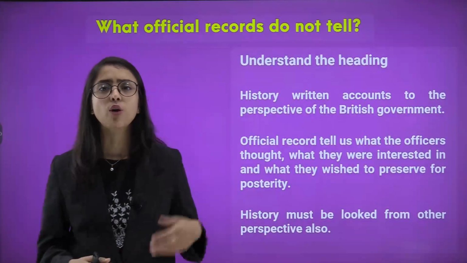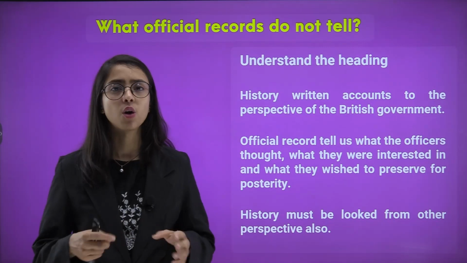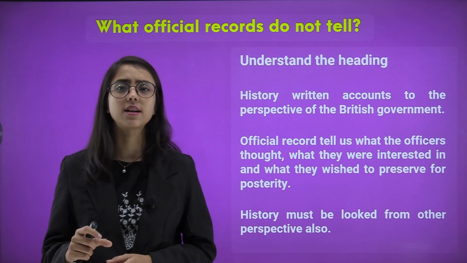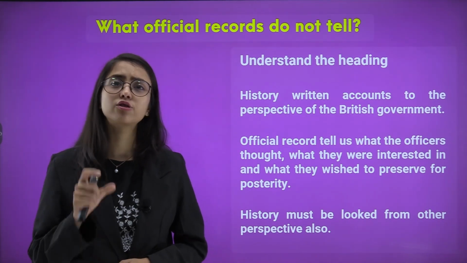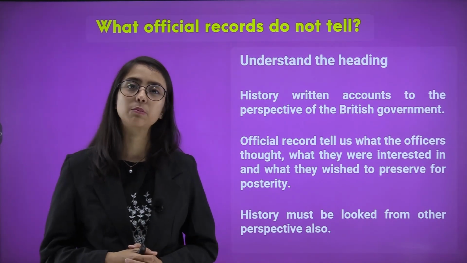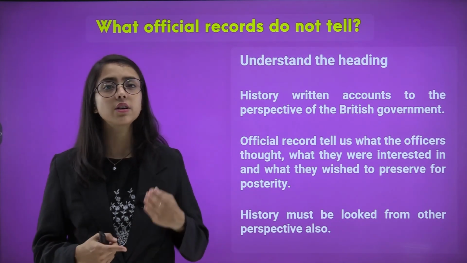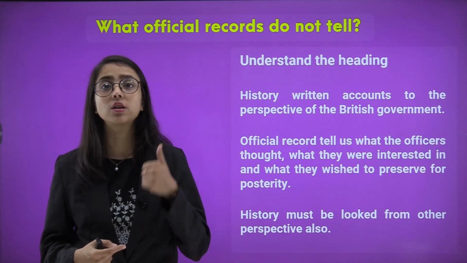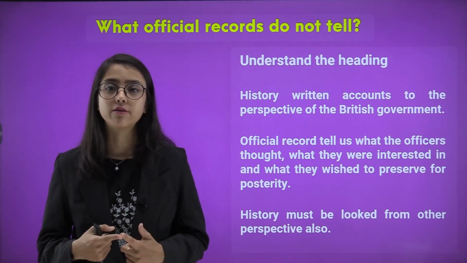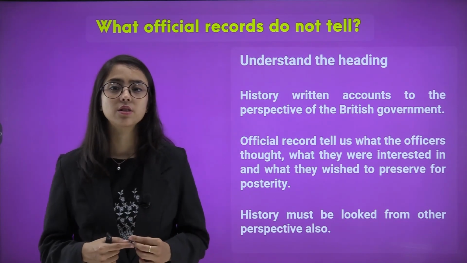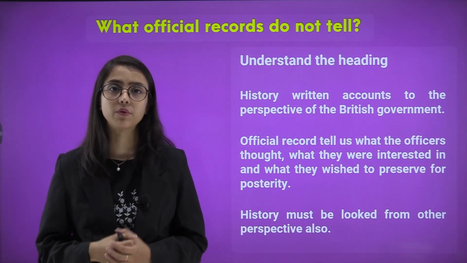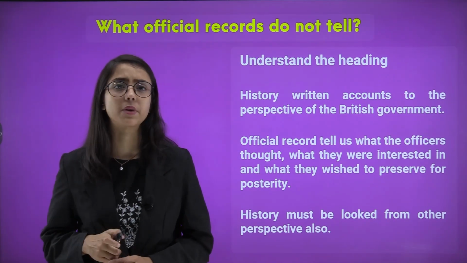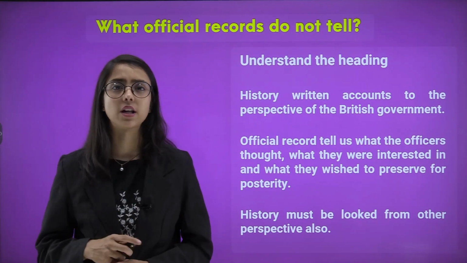So, what do official records not tell us? During the colonial period, we need to understand that there were official records which were maintained only by the British people and British governors. Whatever data was recorded at that time was from the perspective of the British government: what they wanted, how they could benefit from it, what they were interested in, and what they wished to preserve that would benefit them. History must not be looked at from just one perspective; there are other perspectives as well.